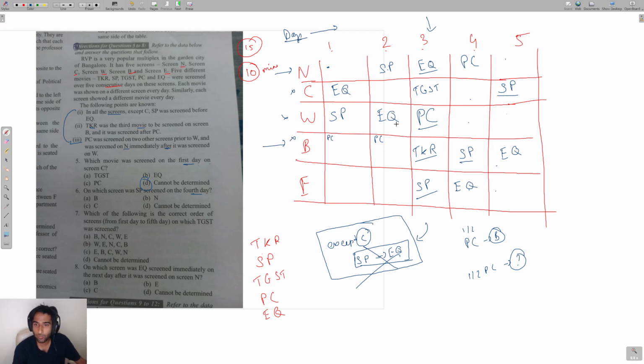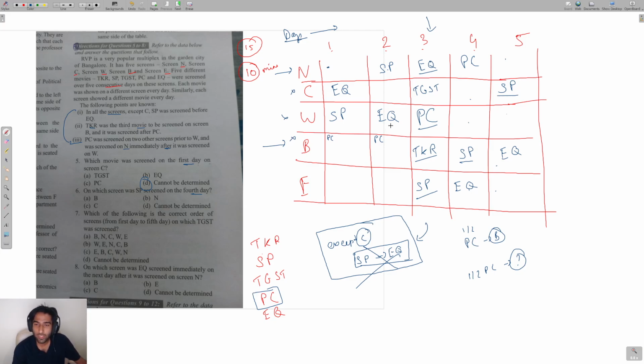Now look at the other options. What options do you have? You have multiple ways to approach the set. You can fit PC somewhere, right? That is one way to approach the set. You can look at TGST and approach the set. You can look at maybe TKR and approach the set. But the best way would be to look at PC. Look at this movie PC and try to see where you can place it.